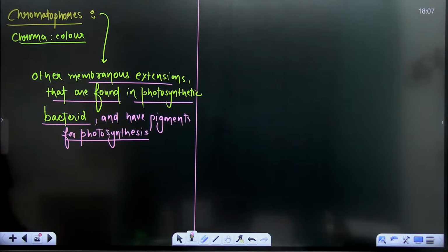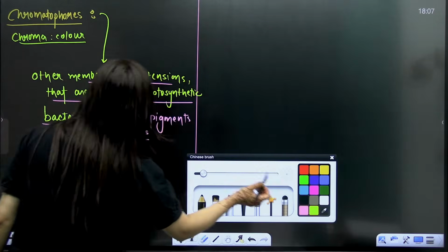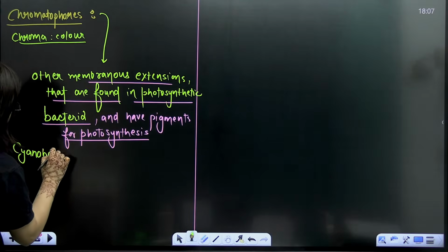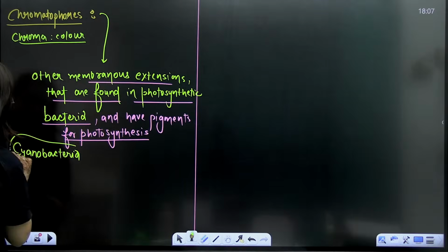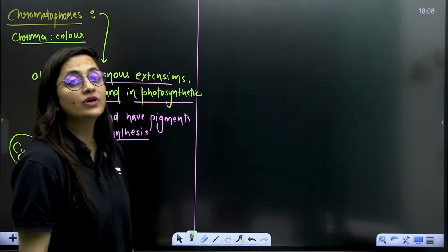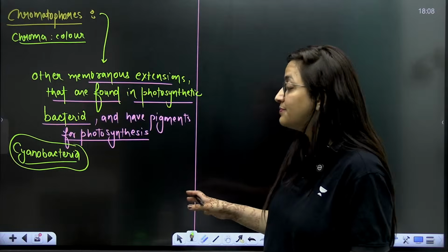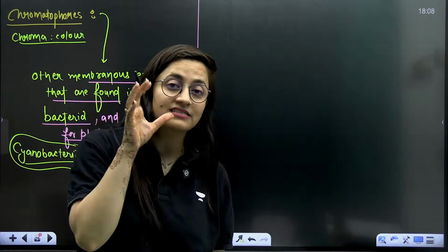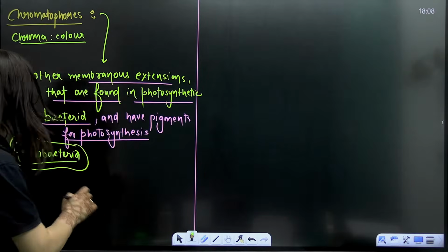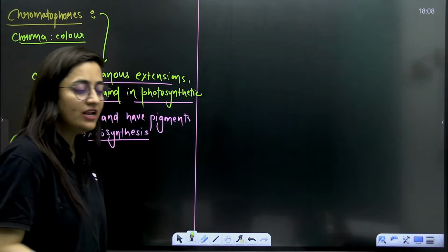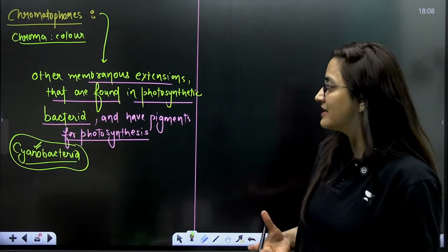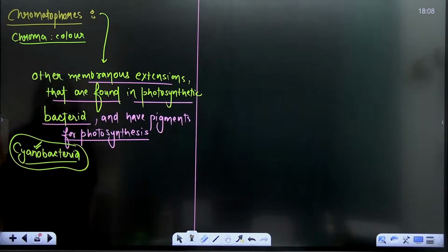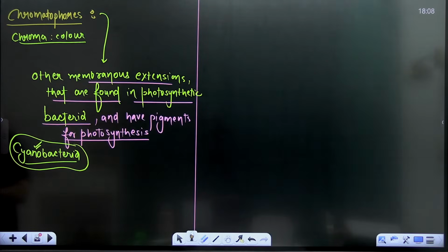This is another membranous extension, so obviously you will find it in photosynthetic bacteria. Is that clear? So can I say that in the case of cyanobacteria, we have chromatophores? Because we know that cyanobacteria is the blue-green algae, and this blue-green algae is actually the photosynthetic bacteria. So yes, it needs the pigments for photosynthesis as well. So the chromatophore is that other membranous extension that contains such pigments. Okay?